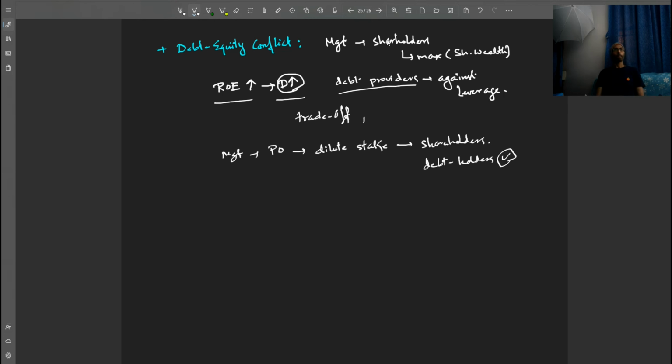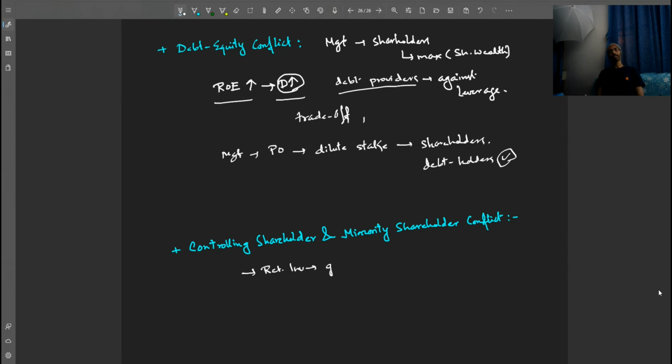The next one is controlling shareholder and minority shareholder conflict. A retail investor may be looking for growth rather than dividends, right? Because the corpus invested is very less and the dividend returns will be very minute. They are looking for growth, while the controlling shareholders might be looking for a large dividend at the same time. This can create a conflict of interest.